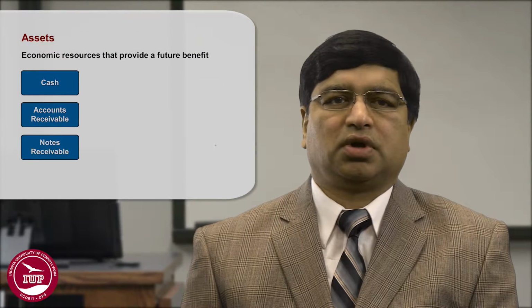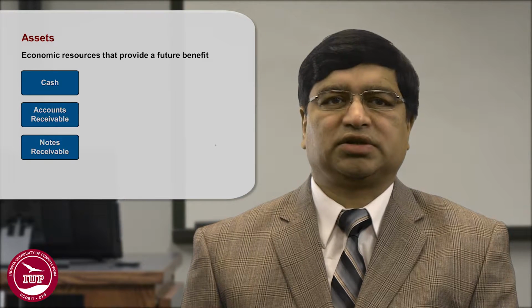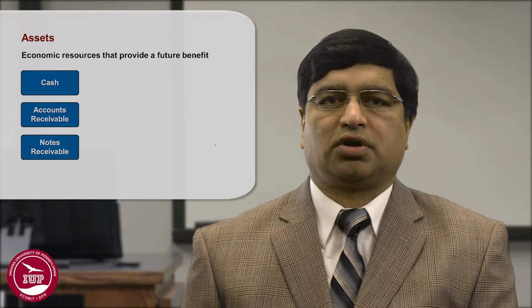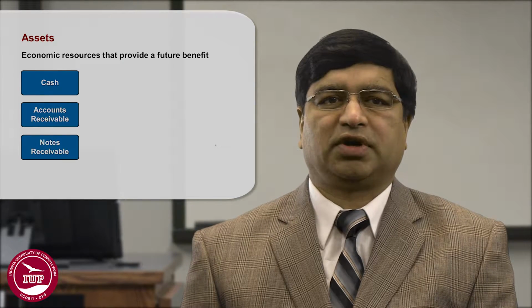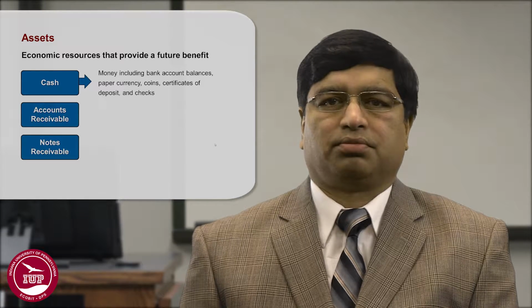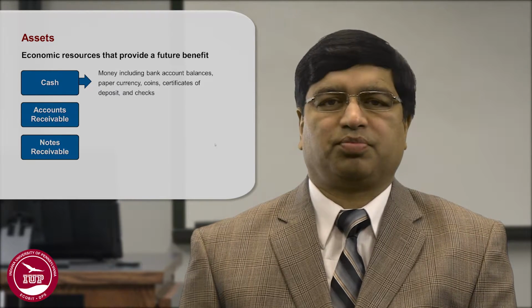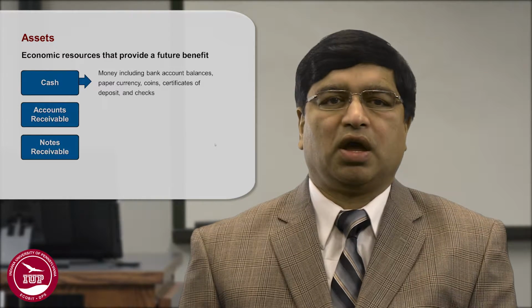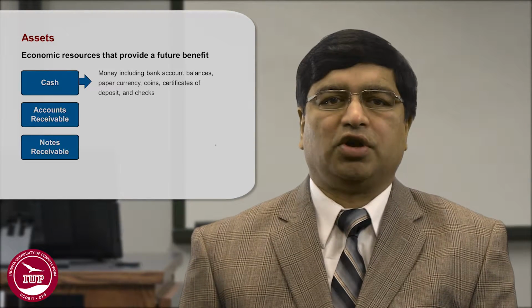For example, what are assets? We'll look at the assets as the economic resources that provide a future benefit. Cash includes bank account balances, paper currency, coins, certificates of deposit, etc. What is accounts receivable?